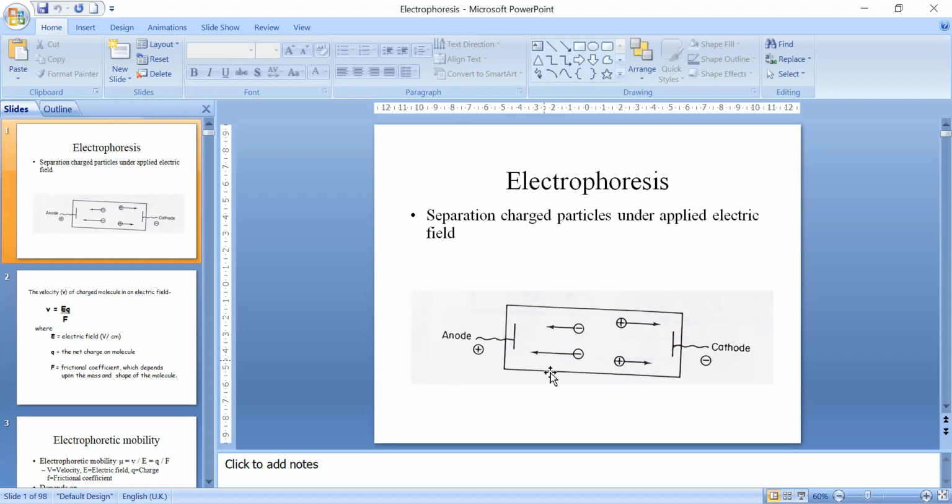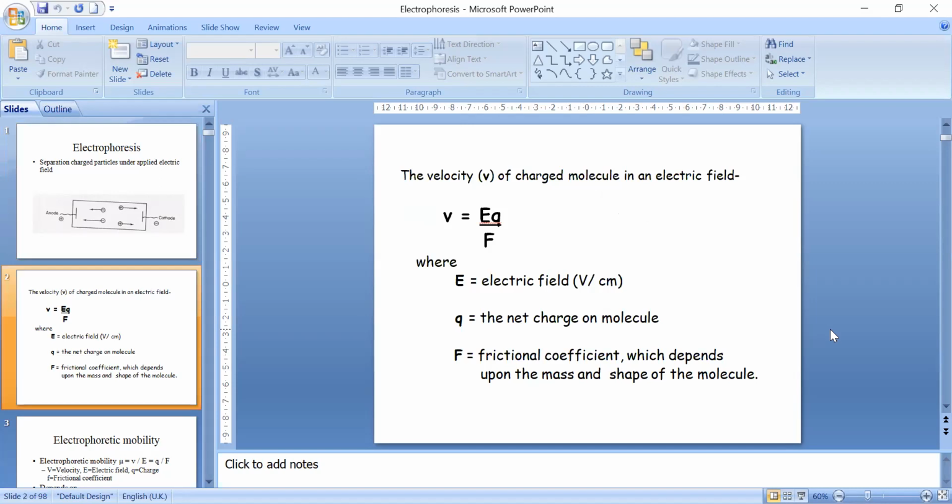If you have a mixture of positively and negatively charged biomolecules, negatively charged ions or anions will move towards the anode, and the cations will move towards the cathode. So how actually does the separation take place?